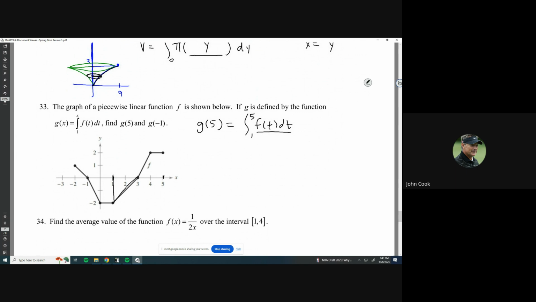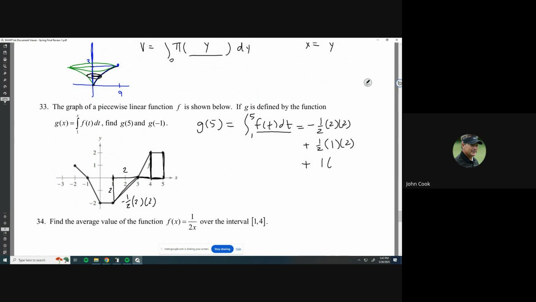So this area is just going to be a triangle, and it's going to be negative because it's below the x-axis. So I have a base of 2 and a height of 2, so 1/2 of 2 times 2, and it's going to be negative. So might as well just write it over here, negative 1/2 times 2 times 2. And then after that, it looks like I got another triangle here. That's going to have a base of 1 and a height of 2, so it's going to be a positive 1/2 of 1 times 2. And then I got a rectangle over here. The rectangle is going to be a positive number because it's above the x-axis, and it's just going to be the base, which is 1, times the height, which is 2.